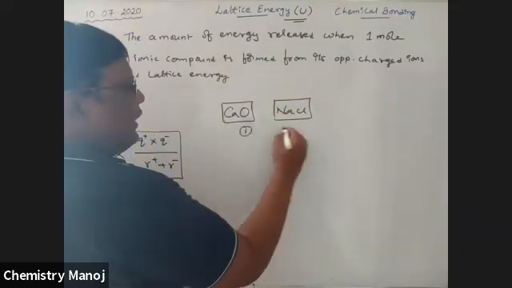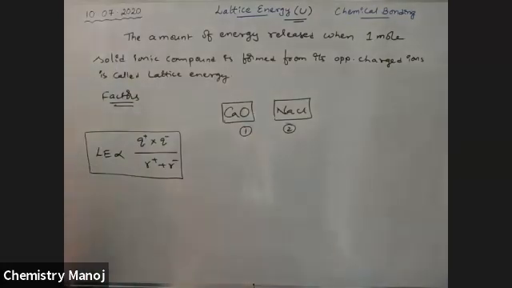It is 1, it is 2. Which one has the greatest lattice energy? Tell me. Yes, Hemant, you are correct. Yes, correct, Teja. Likit, you are wrong. So the answer is